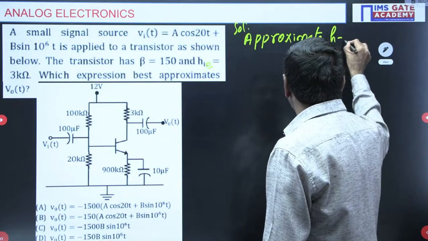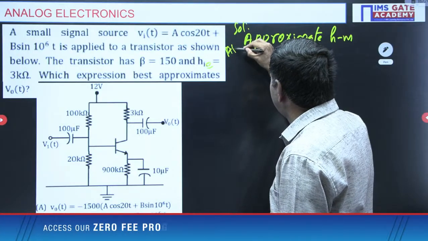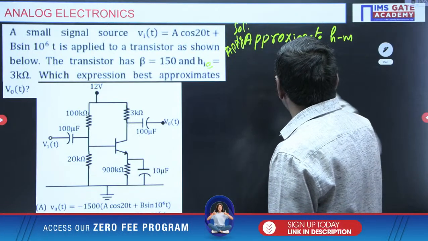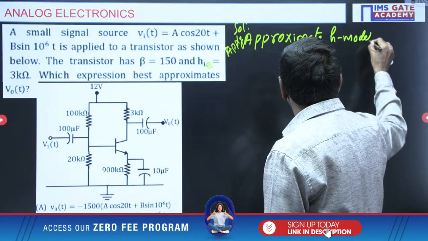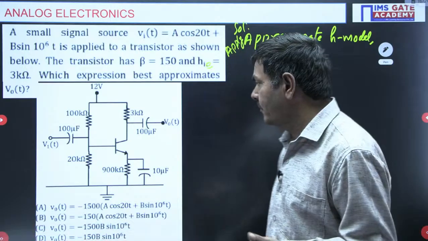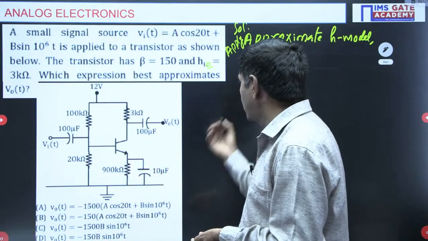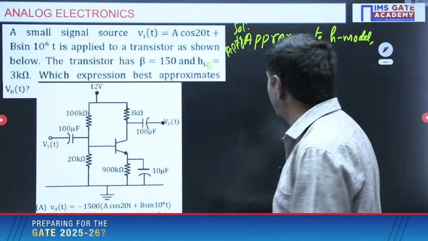Using the approximate analysis I derived in the classroom, that formula you can directly apply here, because in the GATE exam formula application is required. We cannot derive this now, we don't have that much time.